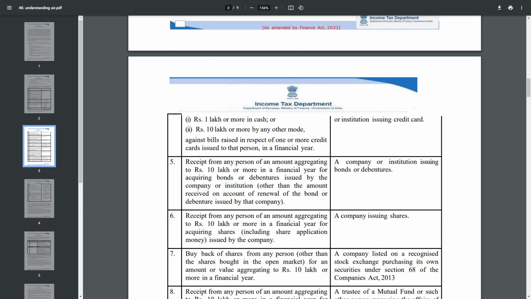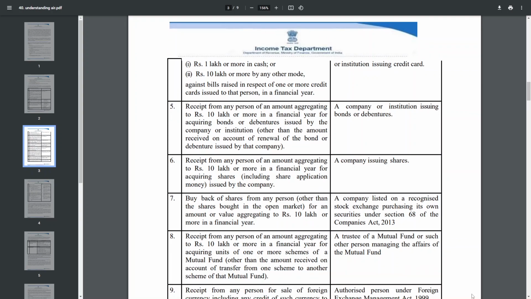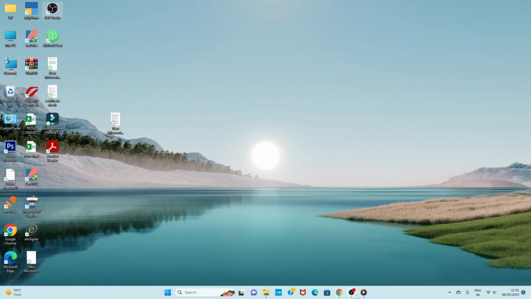Now the seventh one: the buyback of shares. If a company buys back shares from any person or in the open market, and there is a financial transaction of rupees 10 lakh or more by a single person, then that particular transaction should be reported. So these are basically the 7 points, and the other points will be considered in the next part.